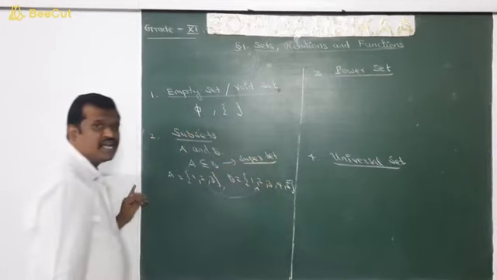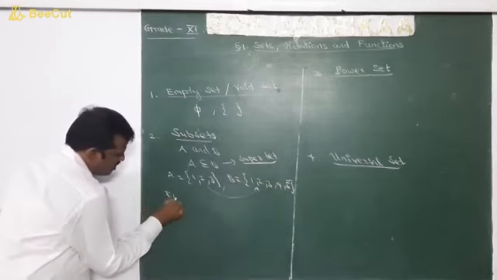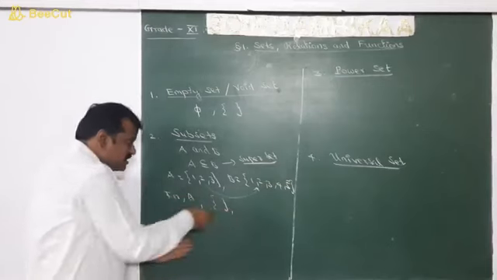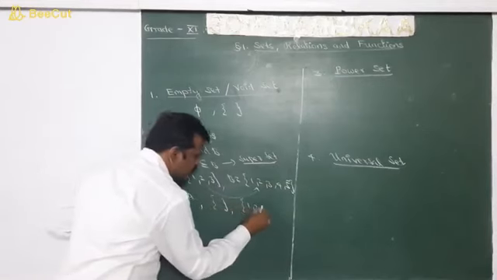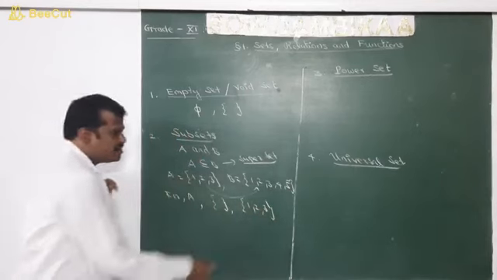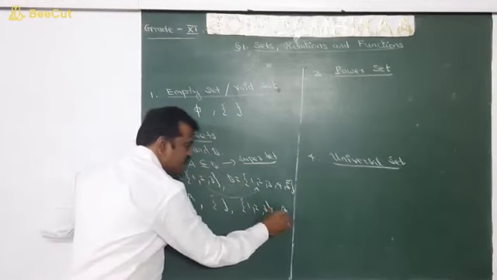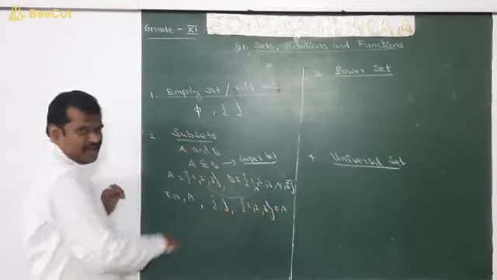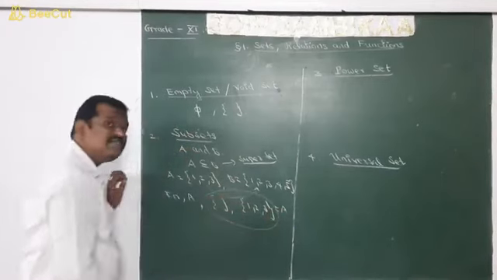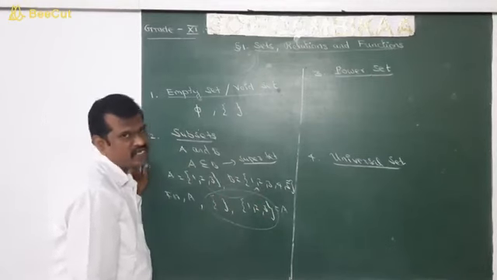And B is called what? Superset. So now for the set A, the empty set and the set A itself, that is 1, 2, 3, are the subsets of capital A, because all the elements of 1, 2, 3 are again elements of capital A. So this set A itself is a subset of A. This is clear, right? These two subsets are called trivial subsets.